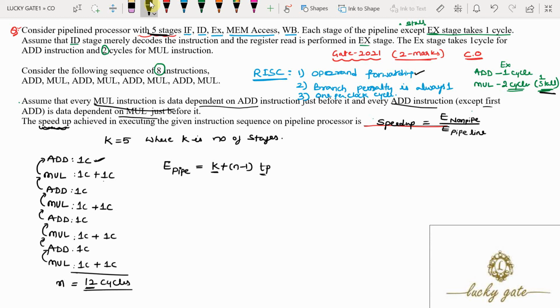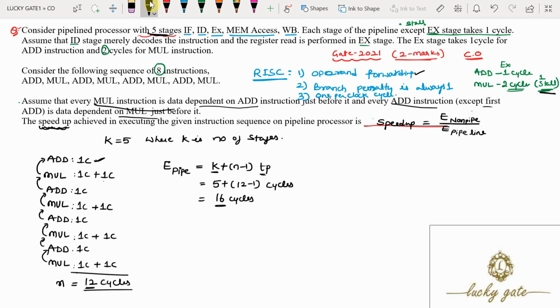So the number of cycles needed will be 5 plus n minus 1, that is 12 minus 1. TP is called cycle time. Because TP is not given, I am calculating the execution time of the pipeline as 5 plus 12 minus 1 cycles, which is equal to 16 cycles. It means execution of these 8 instructions requires a total of 16 cycles.